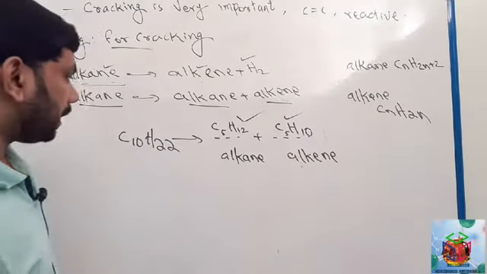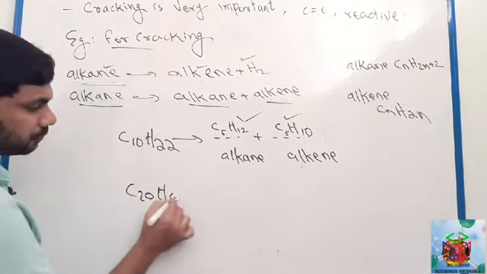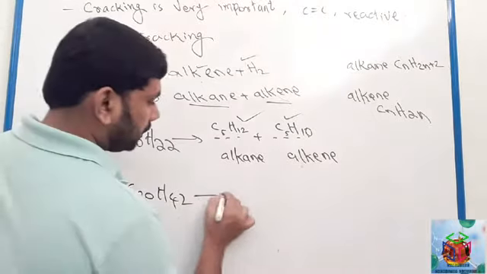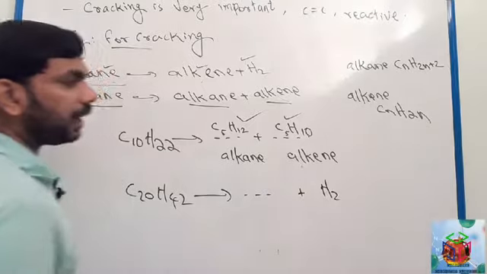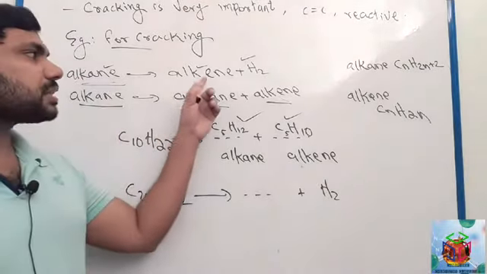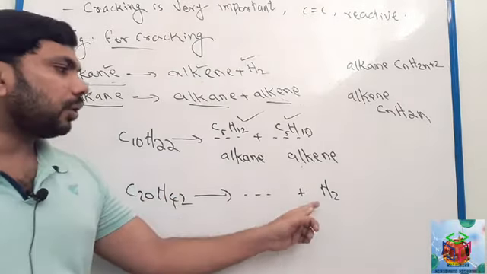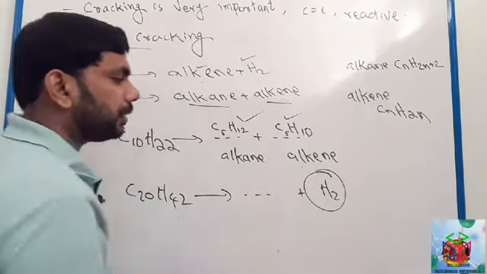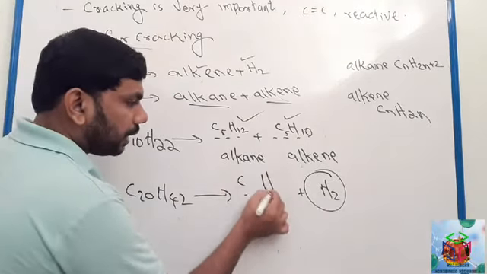Okay, see here another example, C20H42. Here one of the products is already given, hydrogen. We know alkane, after cracking, one possibility is alkene and hydrogen. So one product is already given here, hydrogen. So what will be here? We know carbon and hydrogen.